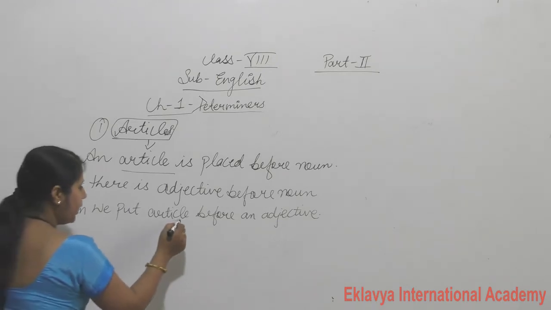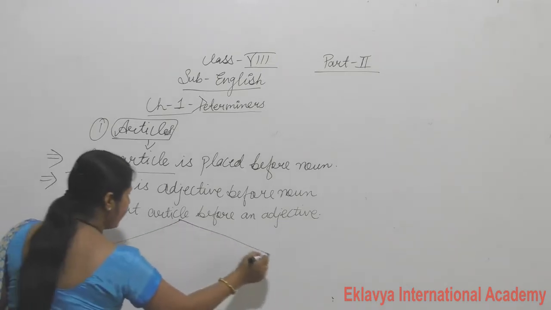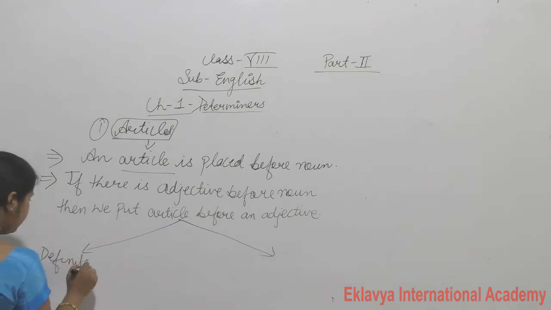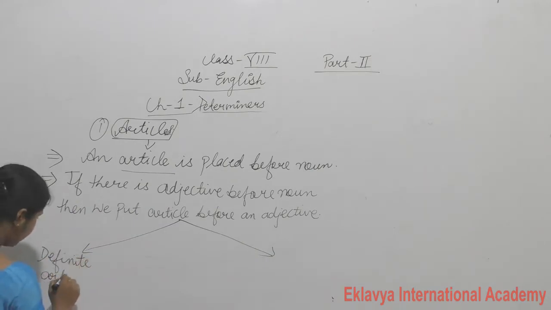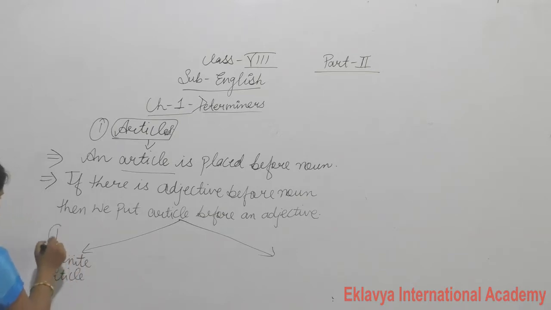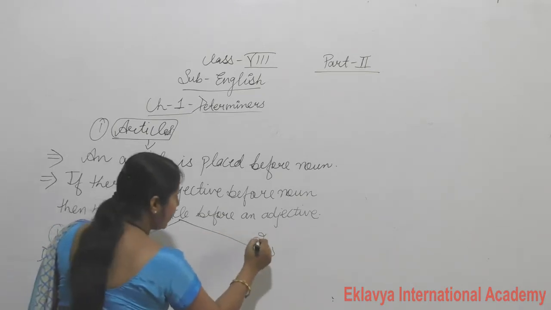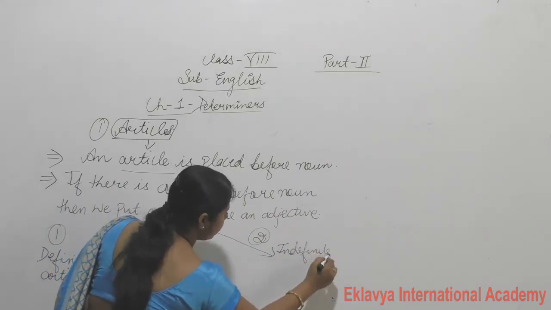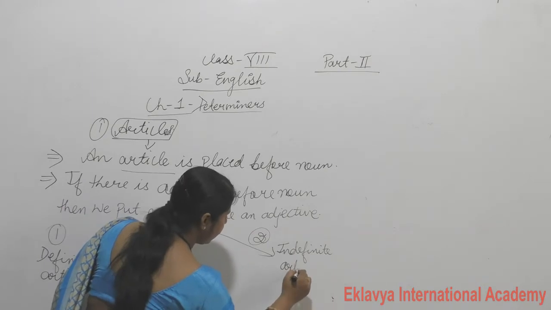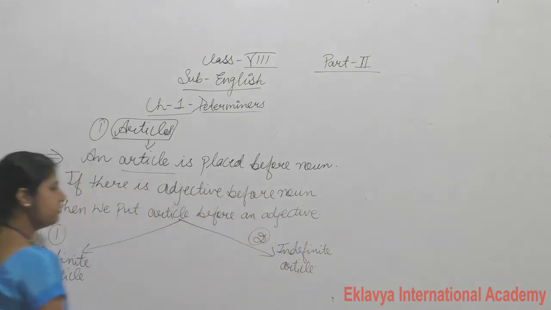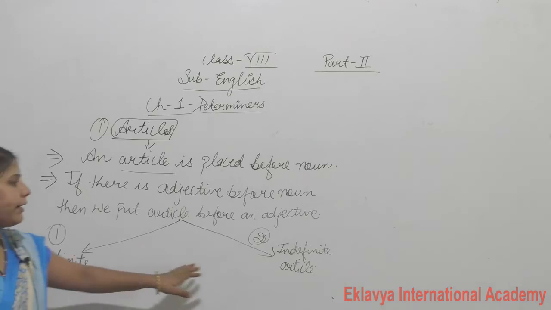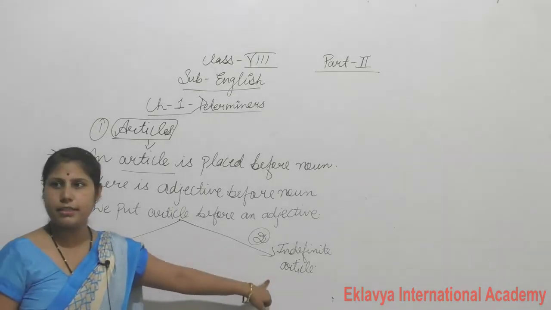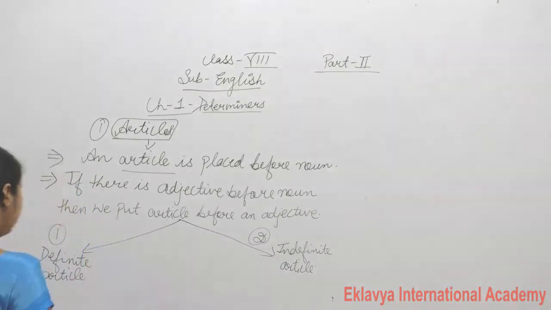Now articles are divided into two parts. One is the definite article, and another one is the indefinite article. Clear? So, there are two kinds of articles. One is the definite article and another one is the indefinite article.